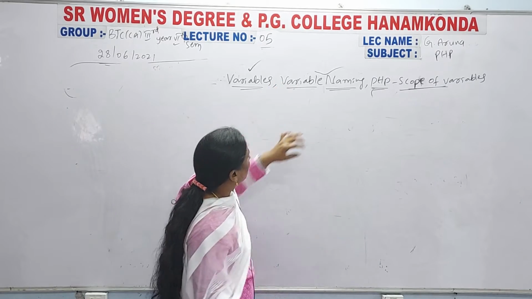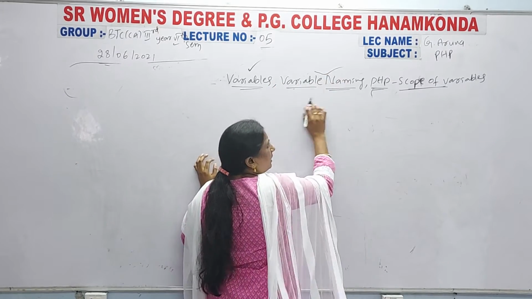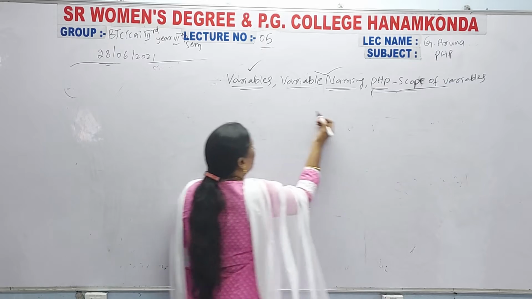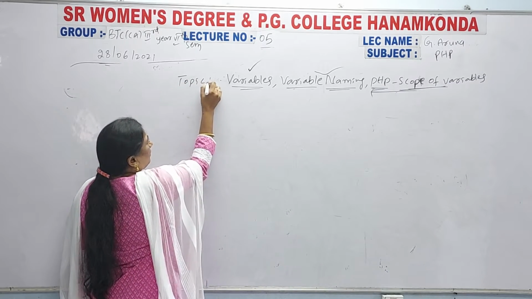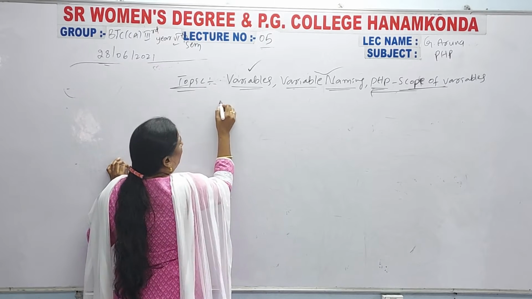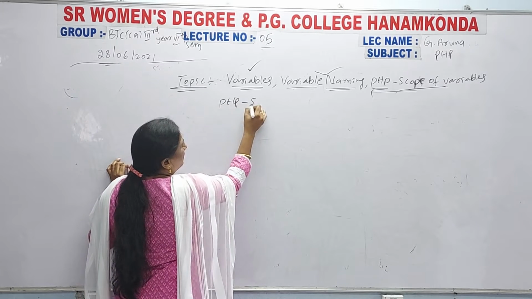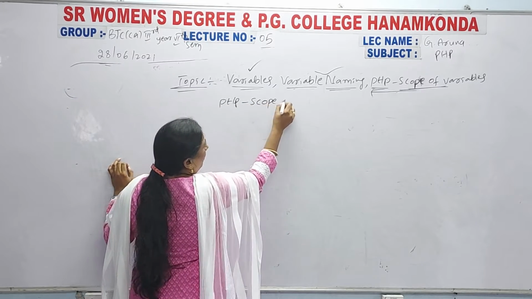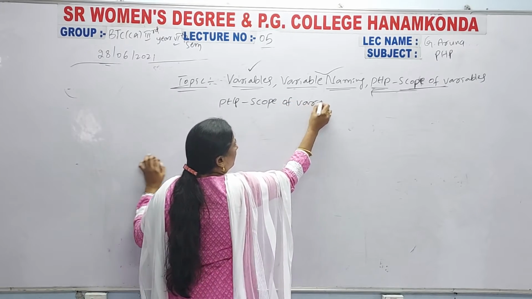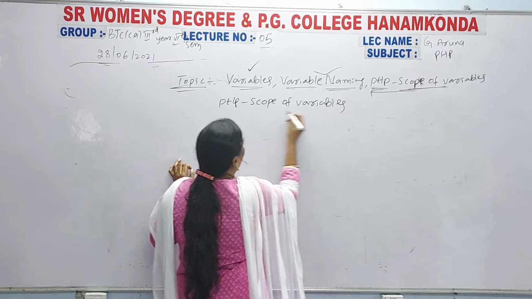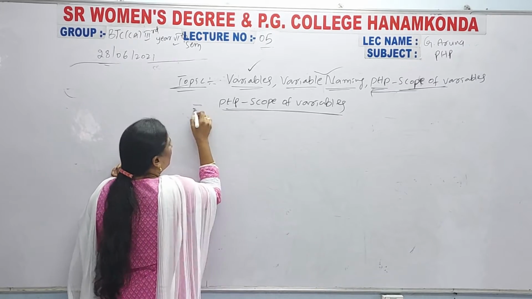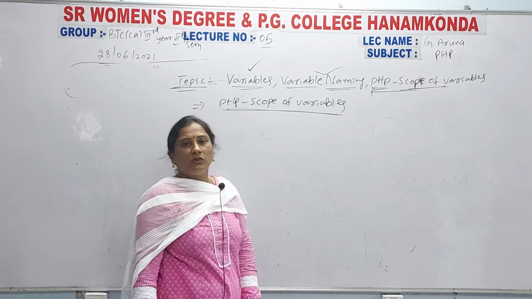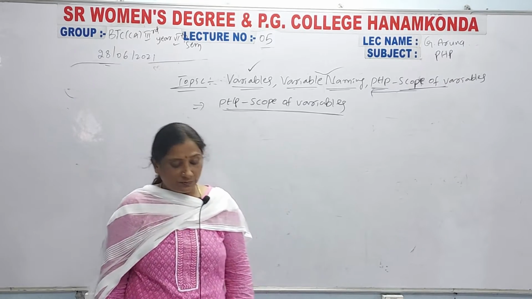Variables and variable naming are complete. So the third one, next here, is PHP scope of variables. What is the scope of PHP variables?